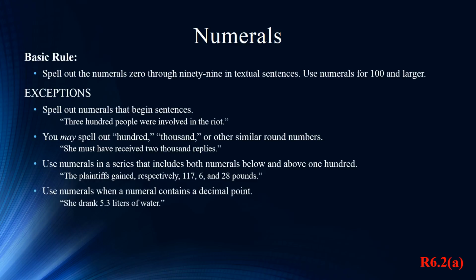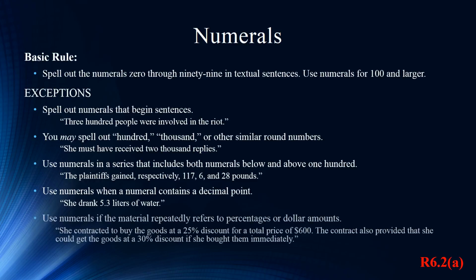Use numerals when the numeral contains a decimal point. Finally, you should use numerals if the number is repeatedly referred to in percentages or dollar amounts. These rules are found in Bluebook Rule 6.2(a).